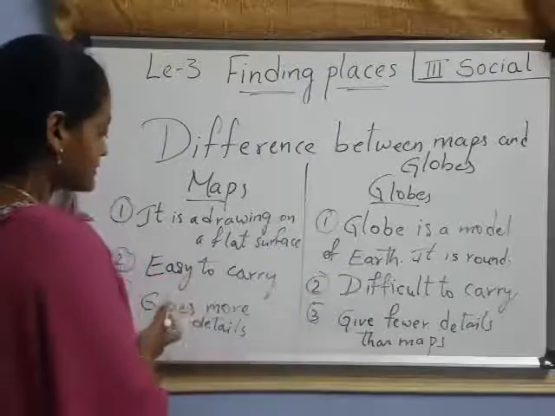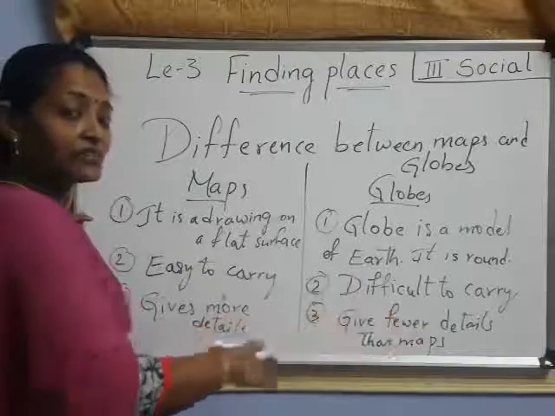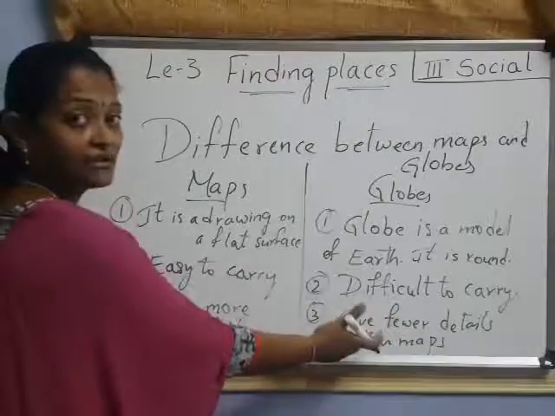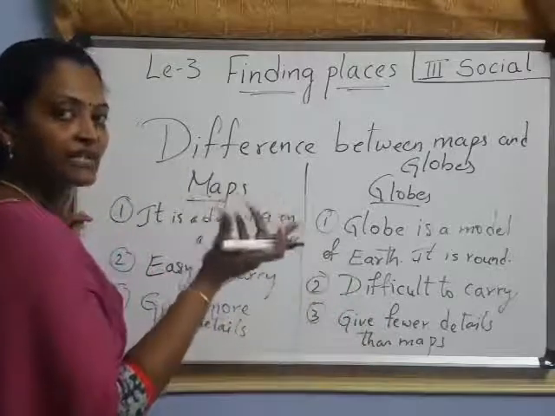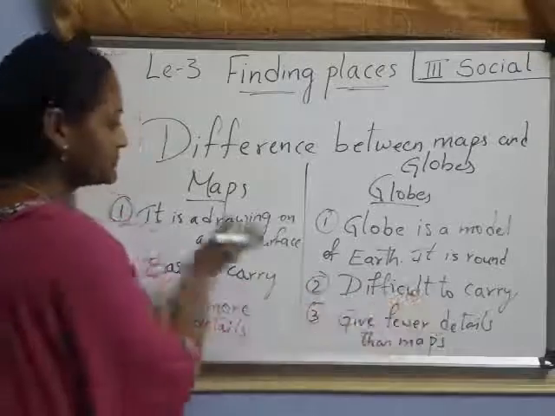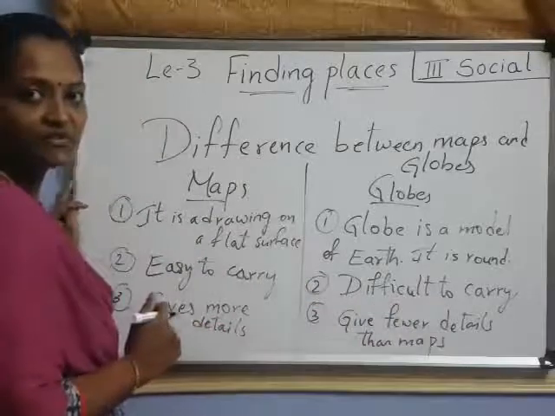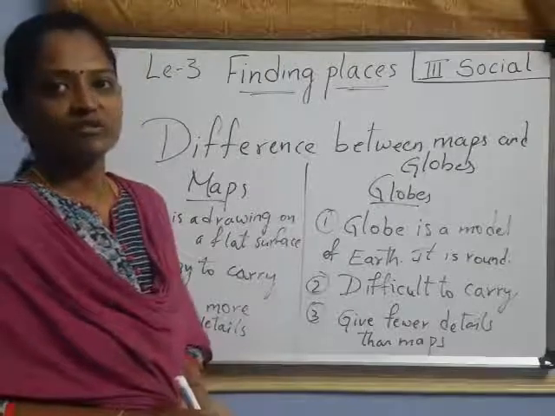Okay? Next, maps give more details because those are drawings on a flat surface, no? So it gives more details, but with globes we can only see half. Only when we turn, then we can see the other half's details. So it gives fewer details than maps. Have you understood the difference between these two? Now, I'll show you a small video. Watch that video, children.